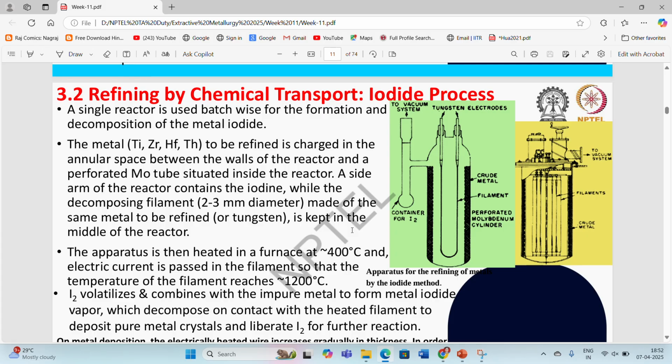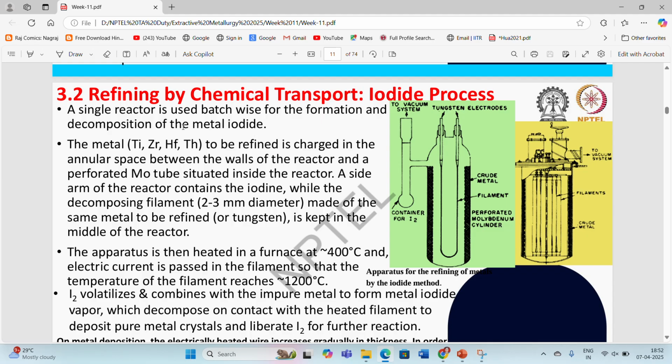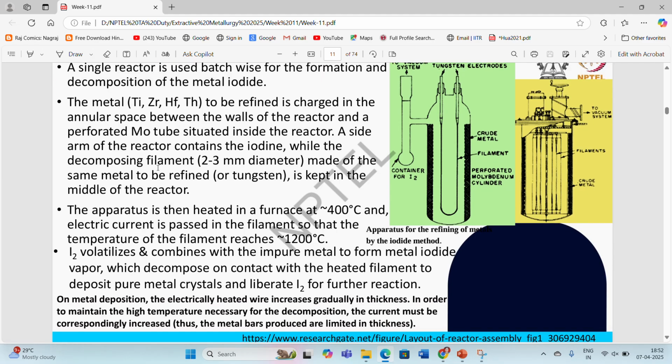Then refining by chemical transport. A single reactor is used batch-wise for the formation and decomposition of the metal iodide. The metal to be refined, including titanium, zirconium, hafnium, and thorium, is charged in the annular space between the walls of the reactor and a perforated molybdenum tube situated inside the reactor. A side arm of the reactor contains the iodine, while the decomposition filament, having 2 to 3 millimeter diameter, made of the same metal to be refined, or tungsten, is kept in the middle of the reactor.